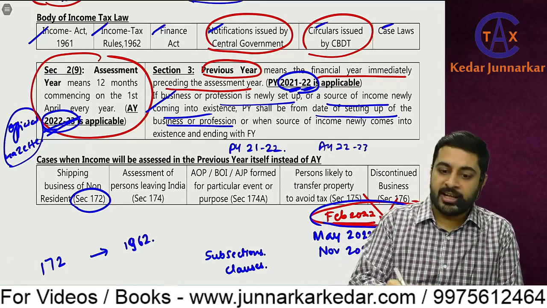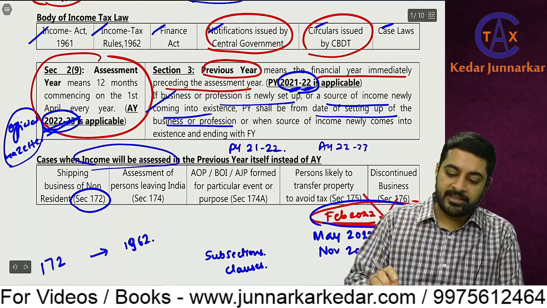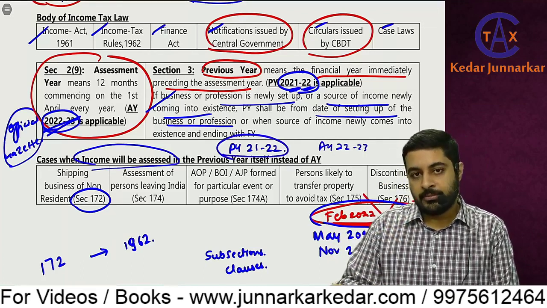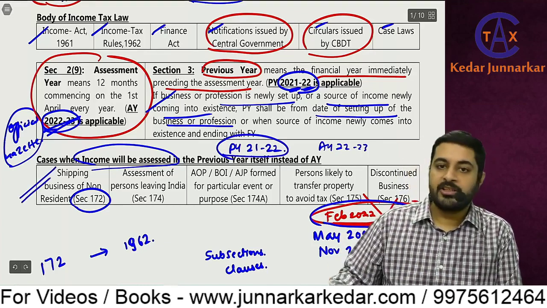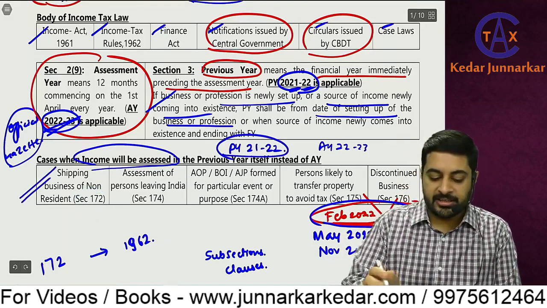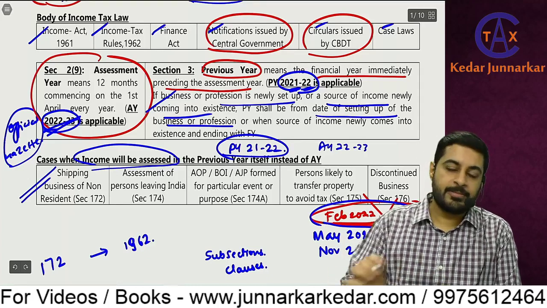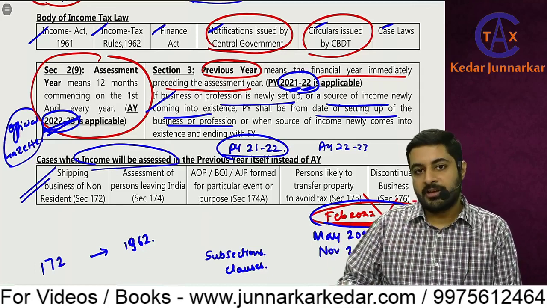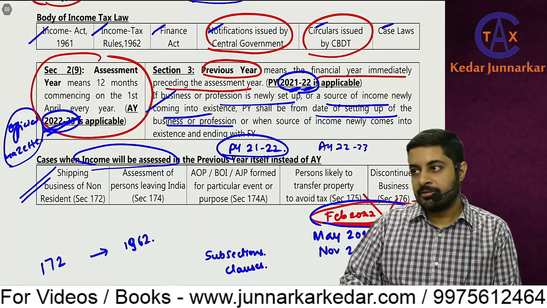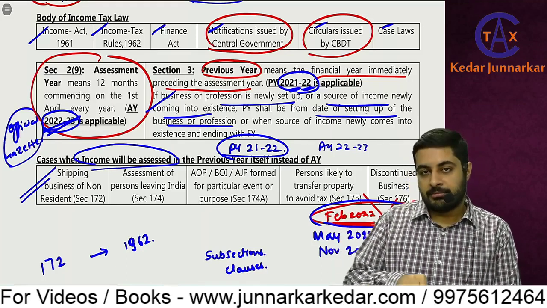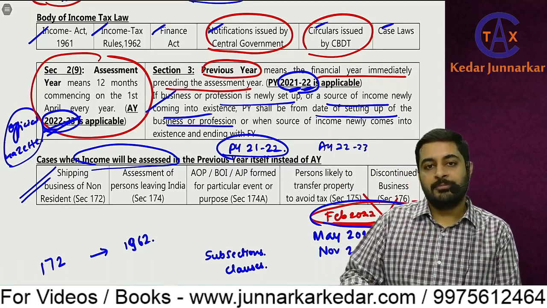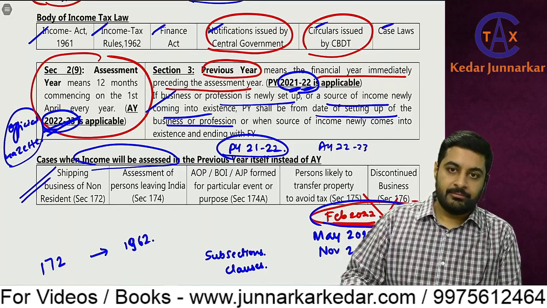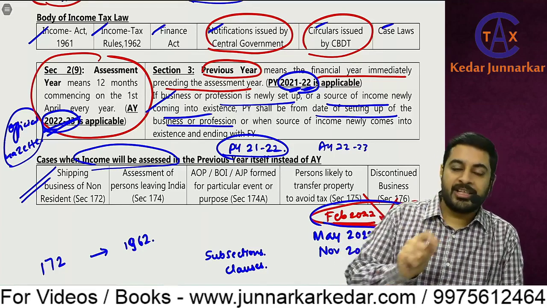But in certain cases, income will be assessed in the previous year itself instead of the assessment year. Means in this year itself, the officer will say file the return. So what are the cases? Shipping business of non-residents. In international taxation, we are going to study special provisions for this. If I am a non-resident, not a resident of India, and I am running a ship business, and the ship comes to India, it earns income. What would be the income of the shipping company? It would be the transport charges, freight. So it earns freight in India, so tax has to be paid on that.